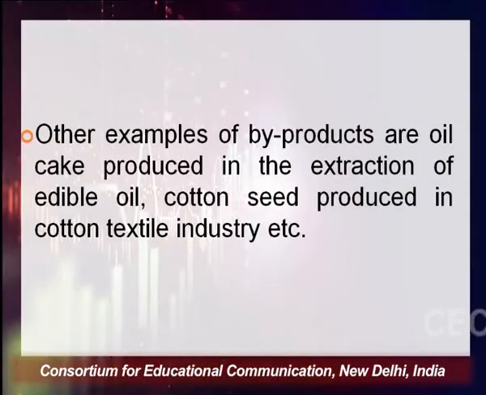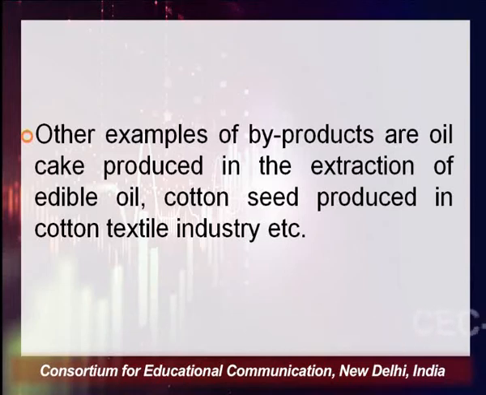We were talking of the oil refinery business, right. So in the oil refinery business, you get petrol, you get diesel, you get all these things. So these are joint products. But while you refine it, you get a certain small amount of gases, you get coal, you get tar, and all these are called byproducts. So byproducts also include oil cake produced in the extraction of edible oil. See, suppose you are extracting edible oil, which is eatable oil, right. So you get oil cakes, that is a byproduct.